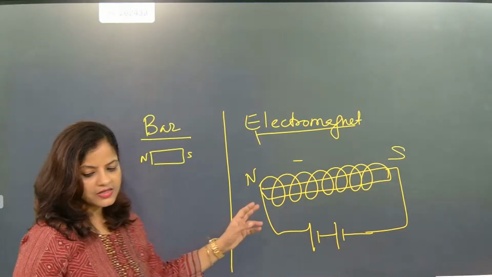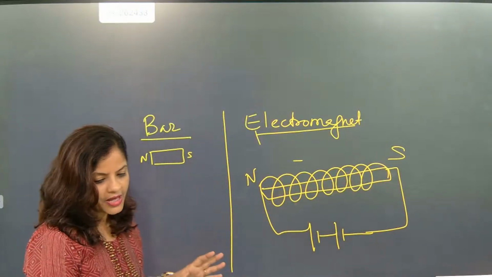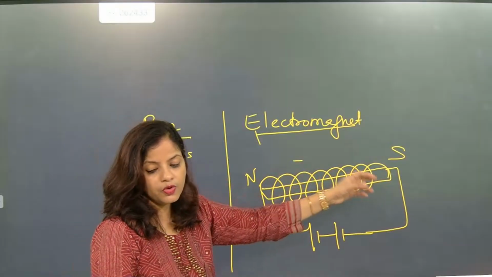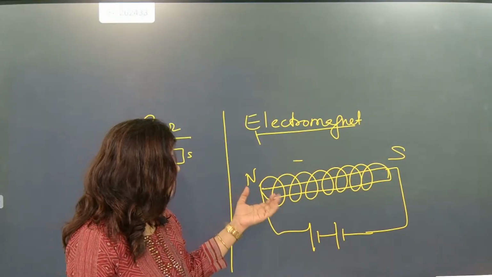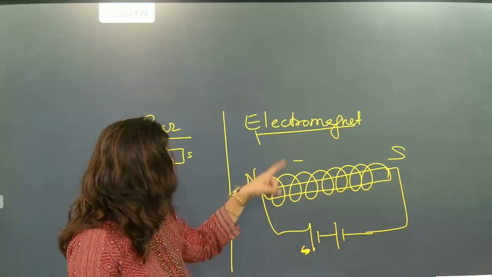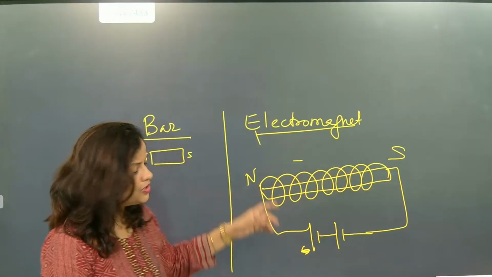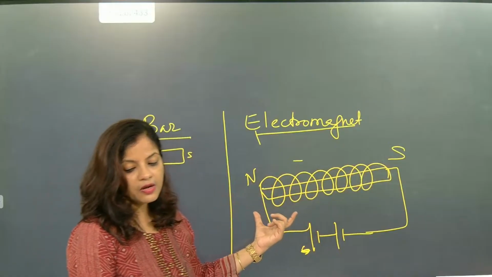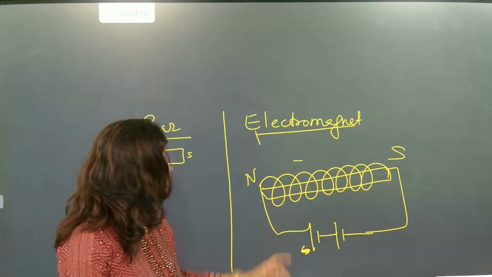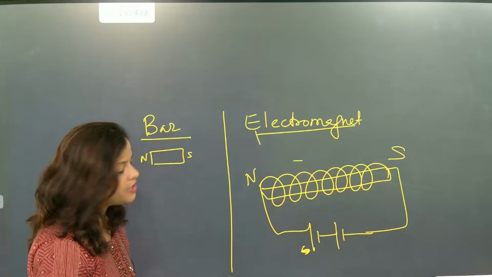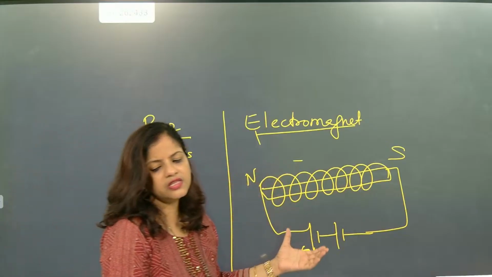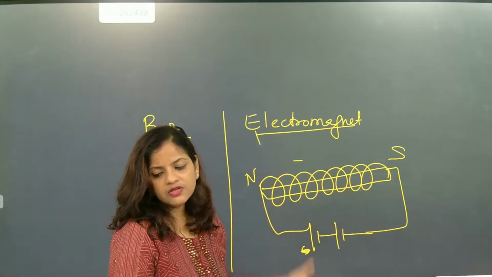So when it acts as a north pole and south pole, something good happens. What is it? If you want to increase the magnetic effect, you have to increase either the current or the number of turns. If you increase the number of turns, it becomes a stronger magnet, and if you increase the amount of current passing through it, it also becomes a stronger magnet. The bar magnet's strength is fixed and cannot be changed, but the electromagnet's strength is not fixed. We can increase it or decrease it.